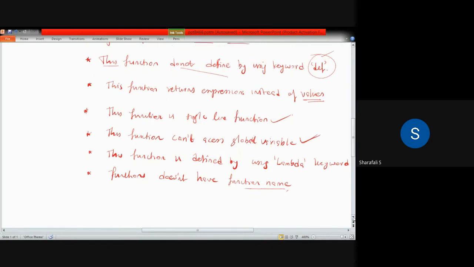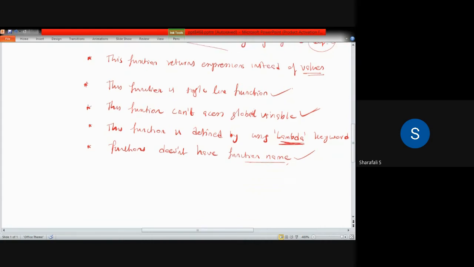And then we are having this lambda keyword. So these functions, instead of def, we are using lambda. We are defining the function by using this lambda keyword. And the last one, these functions do not have any name. They will not be having any name for this function. So they are anonymous functions.